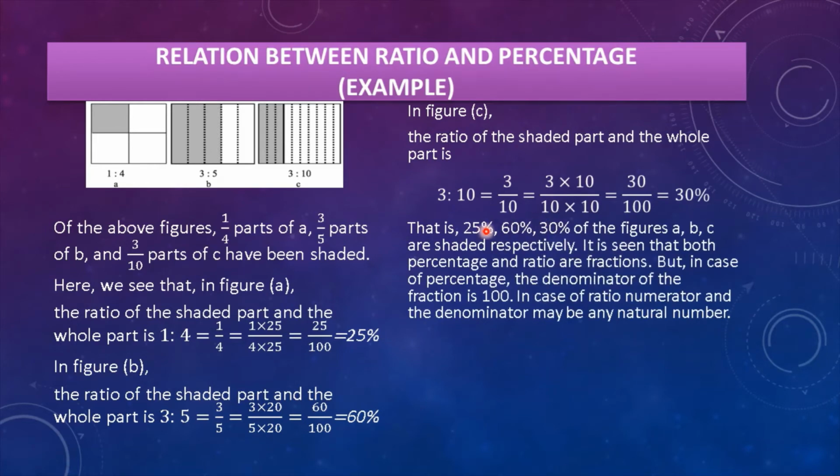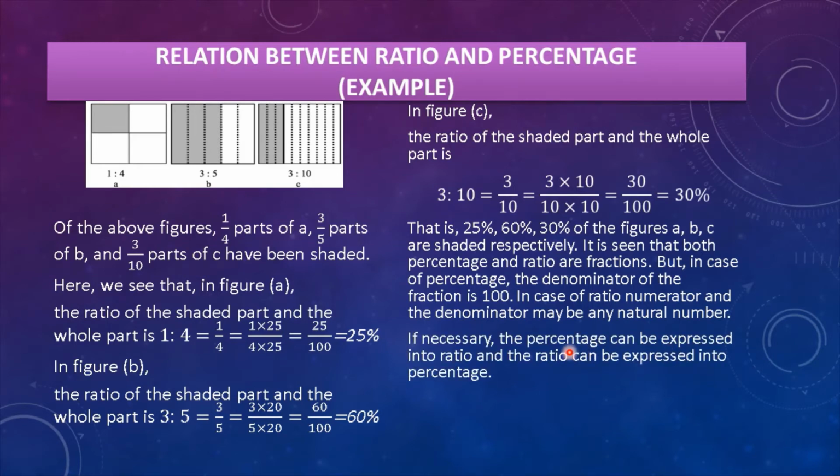That is 25%, 60%, 30% of the figures A, B, C are shaded respectively. It is seen that both percentage and the ratio are fractions, but in case of percentage, the denominator of the fraction is 100. That is the important thing you have to know. In case of ratio, numerator and denominator may be any natural number. So if necessary, the percentage can be expressed into ratio and the ratio can be expressed into percentage.